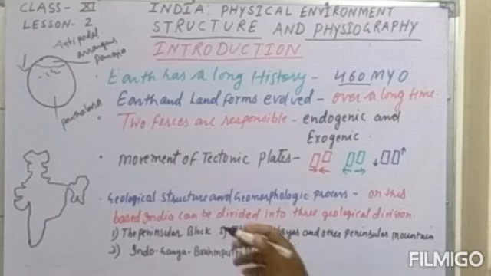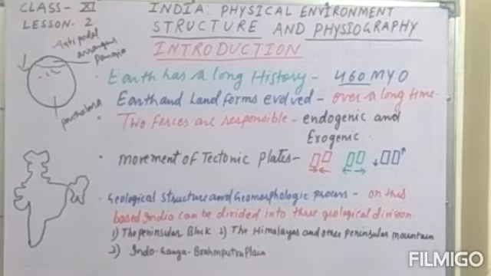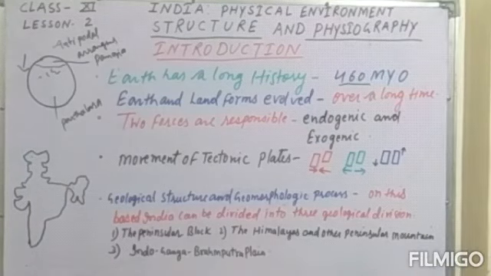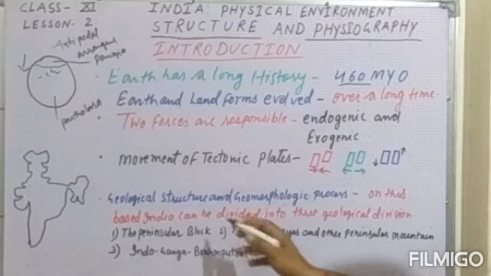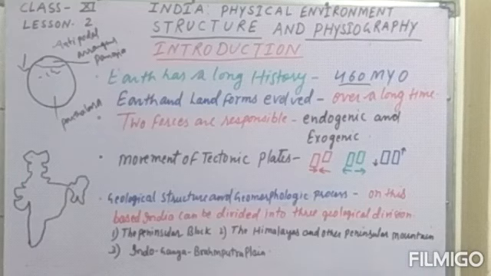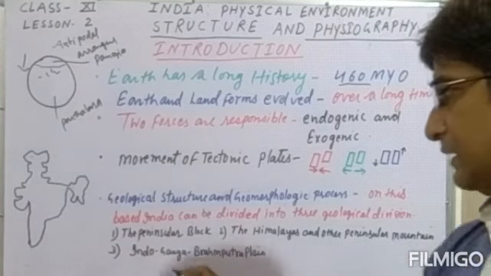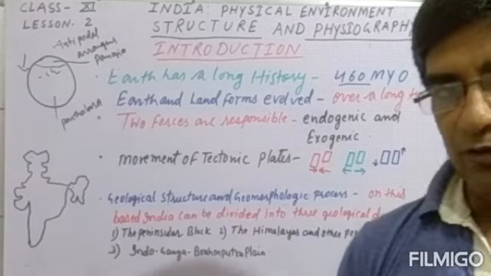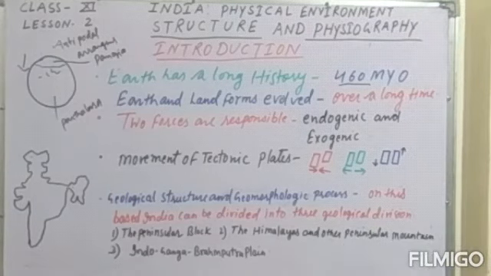So these are some results of the geological structure and geomorphic processes. In geological structure, we have studied the different types of forces, and in geomorphic processes, weathering, denudation, and various other forces are also responsible. Based on this, India can be divided into three geological divisions: the Peninsular block, the Himalayan and other peninsular mountains, and the Indo-Ganga-Brahmaputra plain. So these are some topics which we will study in the lesson.